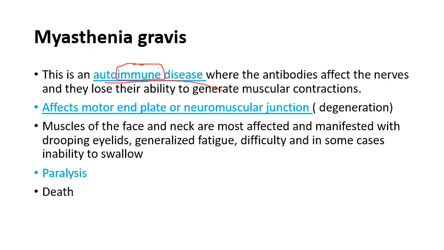And let me tell you that myasthenia is incurable. That means it is a chronic disease. There is no cure to this disease. Now here the antibodies that are generally formed in our body, in particular against any infection, antibodies are formed in our body, and they affect this area. It affects the motor end plate, or you can say neuromuscular junction, which we studied in muscle contraction.